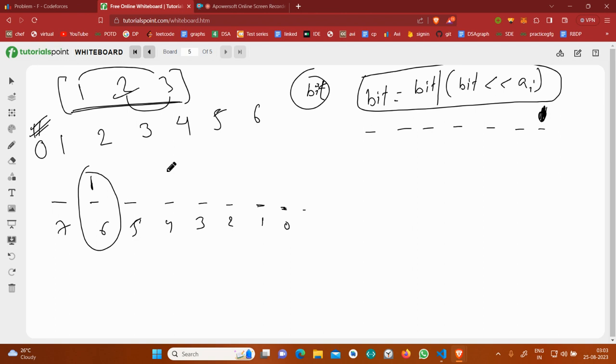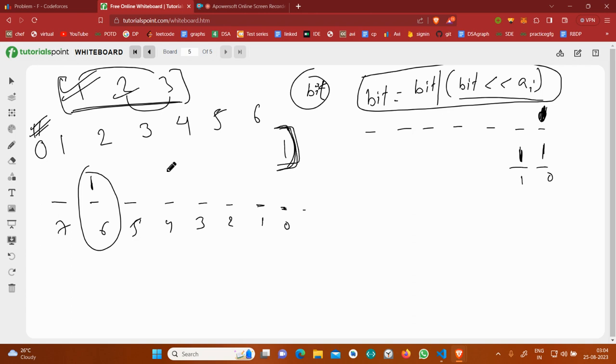Now, suppose I have included 1 of this array. I will first of all left shift, so it would become 1, and then I would have to take the or. So you can see now 0 and 1 both are possible if I just take the array till index 0.